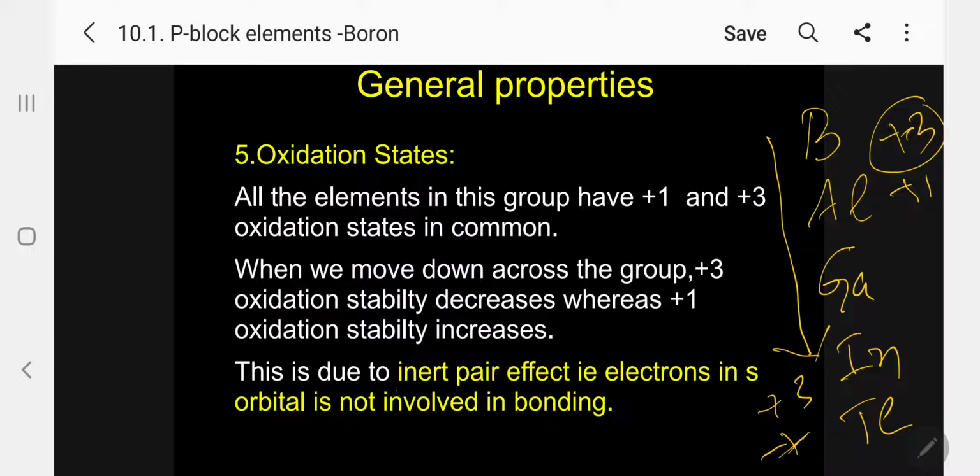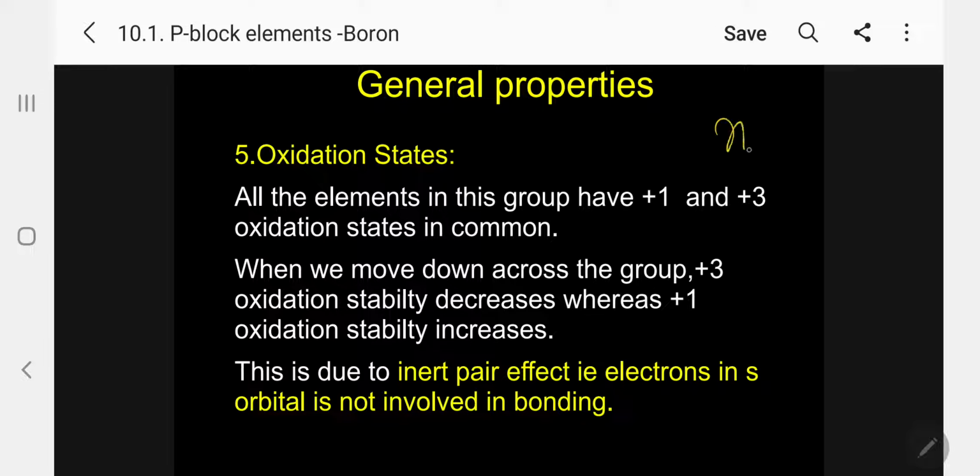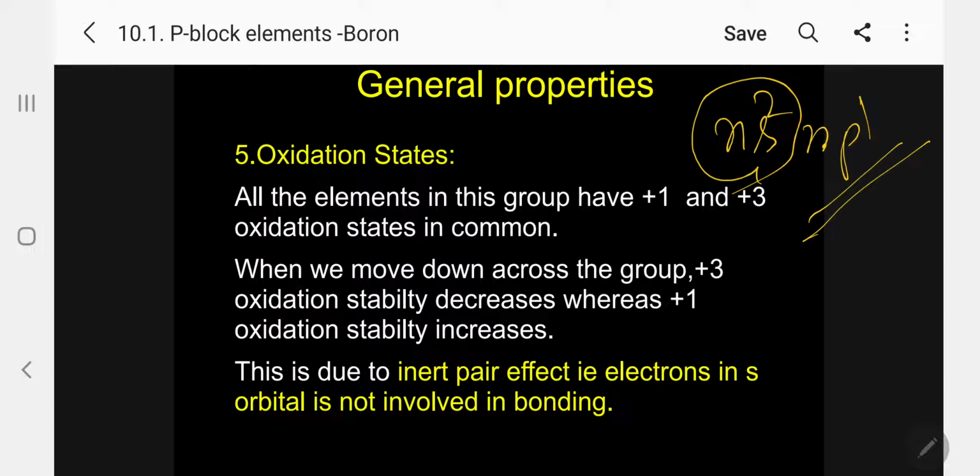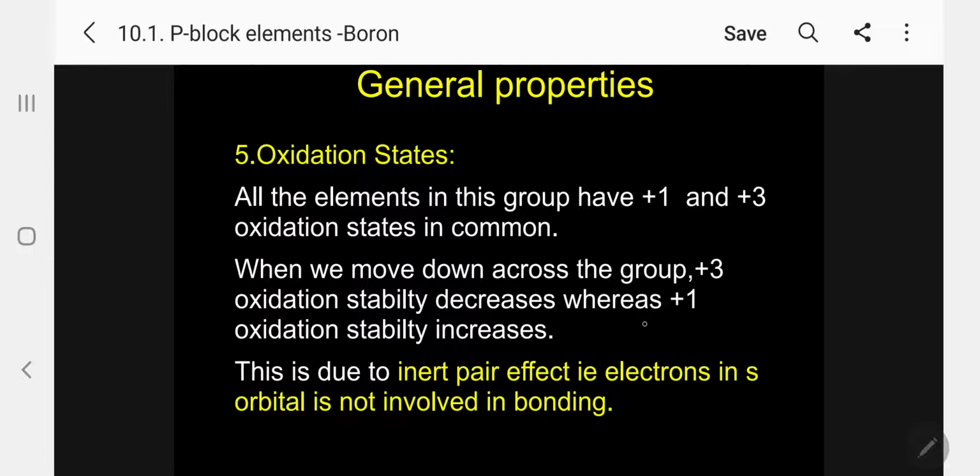This is due to the inert pair effect. Please follow. That is, the electrons in the s orbital are not involved in bonding. If you look into the electronic configuration, ns2 np1, when you move down, this ns2 is not involved in bond formation because of the inert pair effect. That's why the oxidation state is +1. But in the case of boron, it is also involved, so there it will be +3. Kindly follow. The inert pair effect increases when we move down the group.